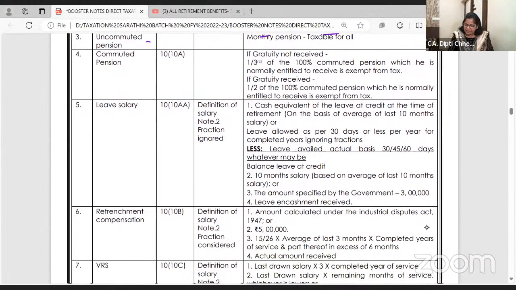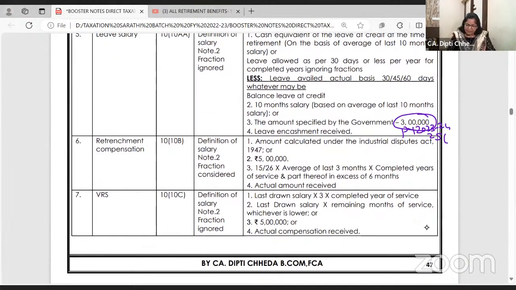Leave salary ke liye till now the limit is 3 lakh. If you are watching it for financial year 23-24, then the limit is 25 lakhs. So government limit: retrenchment compensation 5 lakhs and VRS 5 lakhs. Now listen to me. This point is going to come in MCQs, case studies and true and false. These government limits of 20 lakhs, 3 lakhs, 5 lakhs are for lifetime.